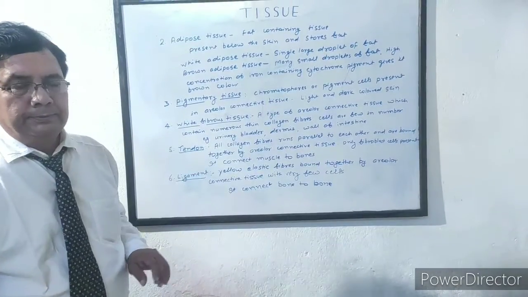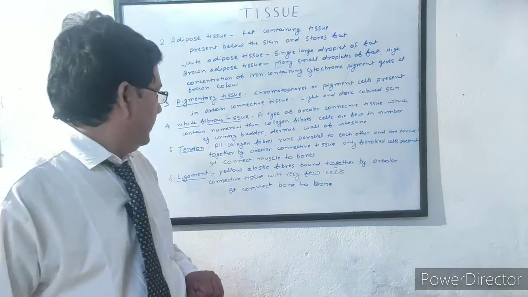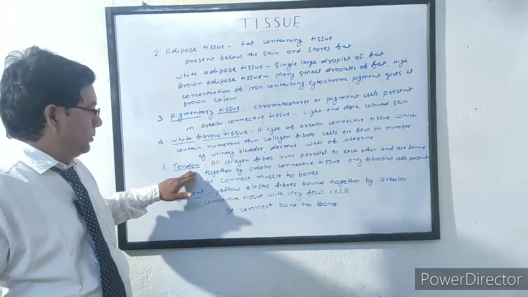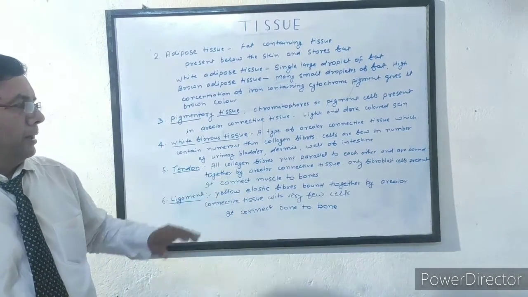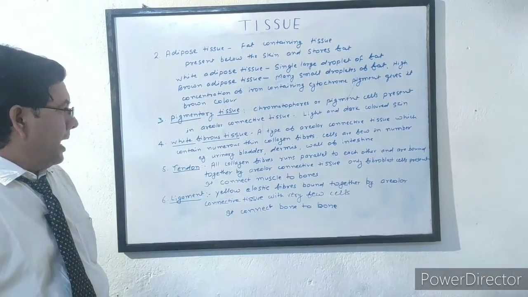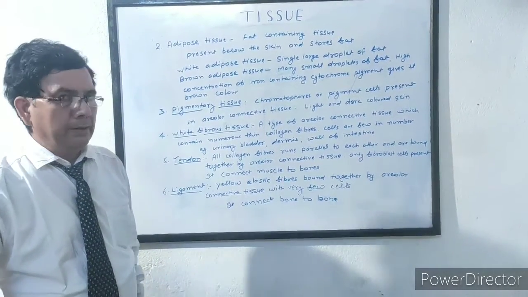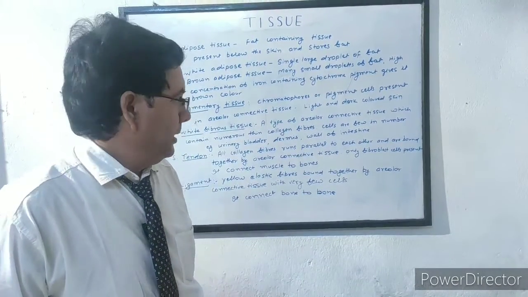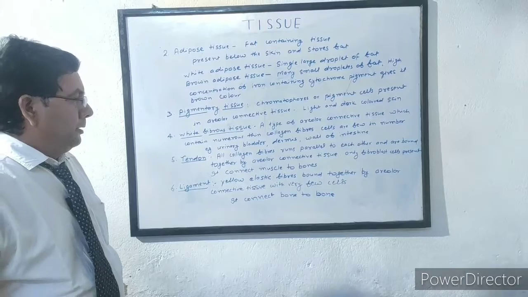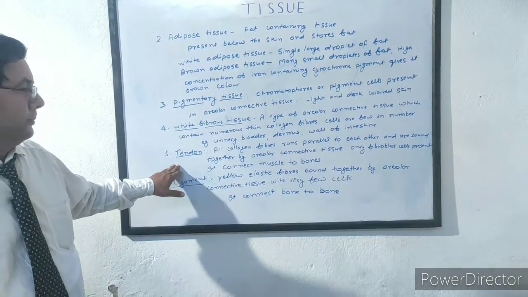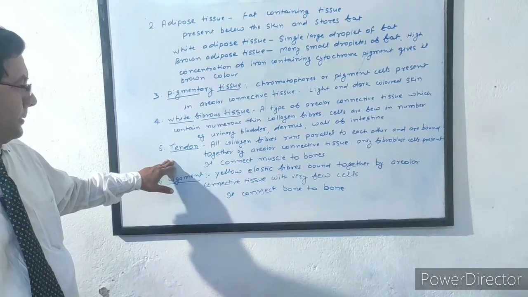The fifth type of connective tissue proper is tendon. In this type of connective tissue, all collagen fibers run parallel to each other and are bound together by areolar connective tissue. Only fibroblast cells are present in tendon. The main function of tendon is that it connects bone to muscles.